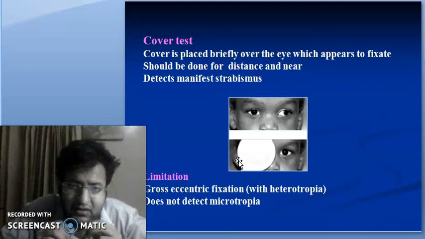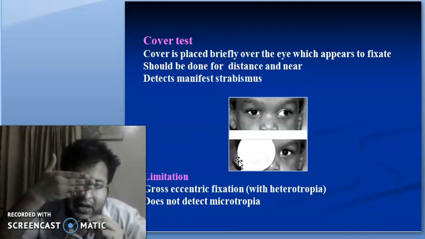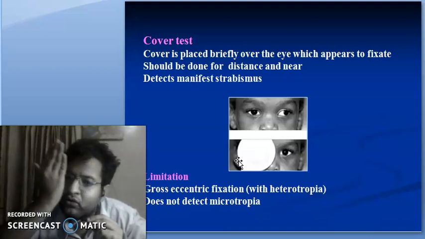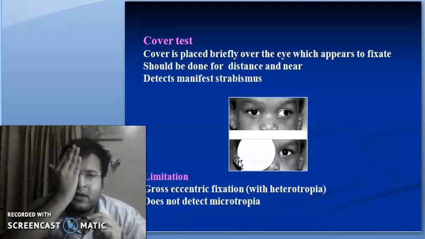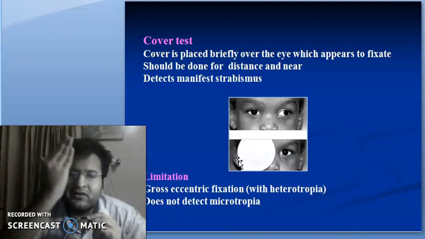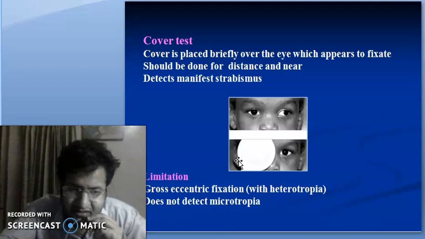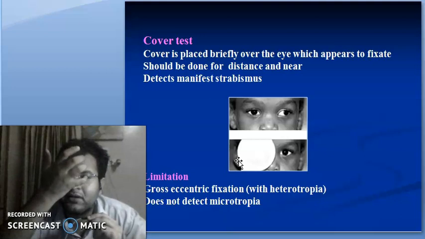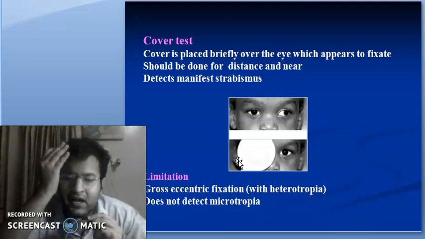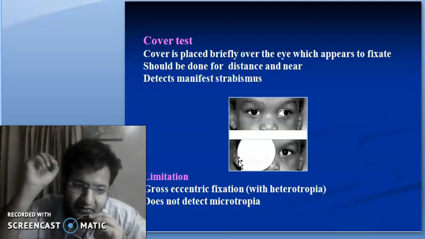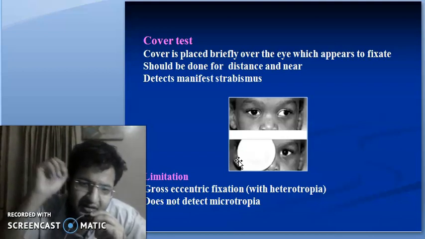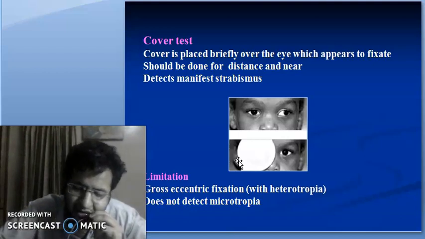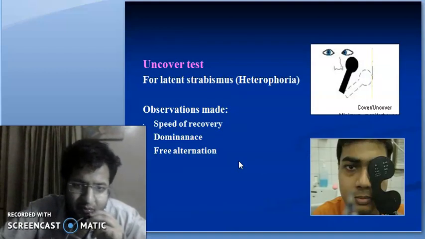In the cover test, a cover is placed briefly over the eye which appears to fixate. For example, if my right eye is fixating, I will put the cover over my right eye, and it should be done for the distance separately and for the near separately, and it detects any manifest squint in the other eye. And the limitation of this test is that gross eccentric fixation with heterotropia is not detected, and this also does not detect any microtropia.